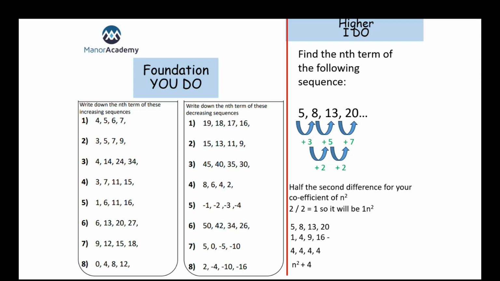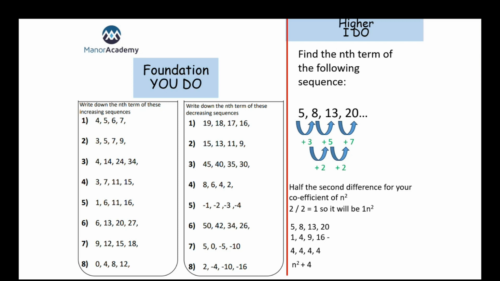So if we have a look at taking these away here, our sequence is 5, 8, 13, 20, and our 1n squared that we've just worked out is 1, 4, 9, 16, just our square numbers. If we take those away, 5 take away 1 is 4, 8 take away 4 is 4, 13 take away 9 is 4, and 20 take away 16 is 4.